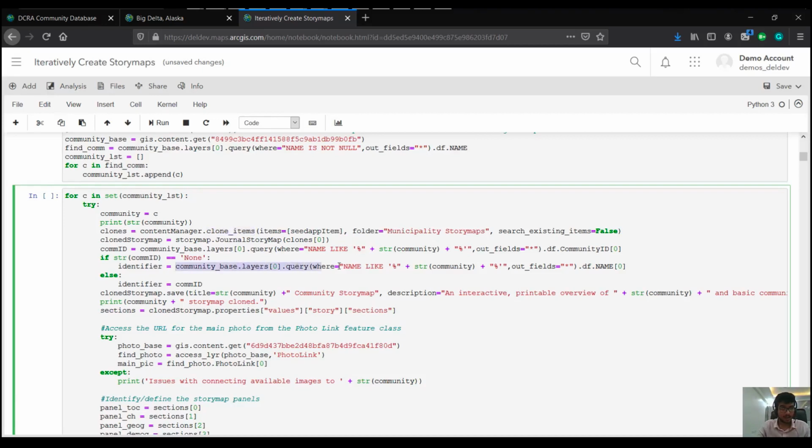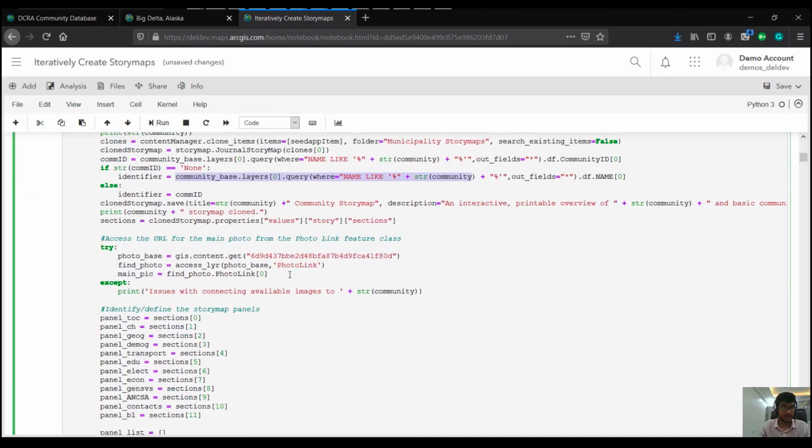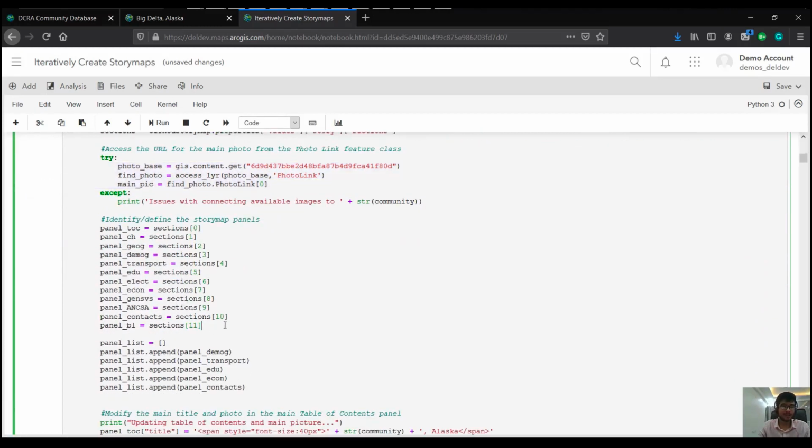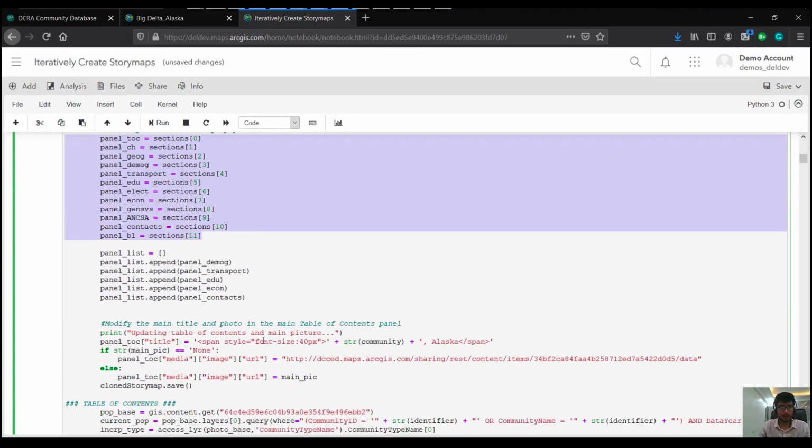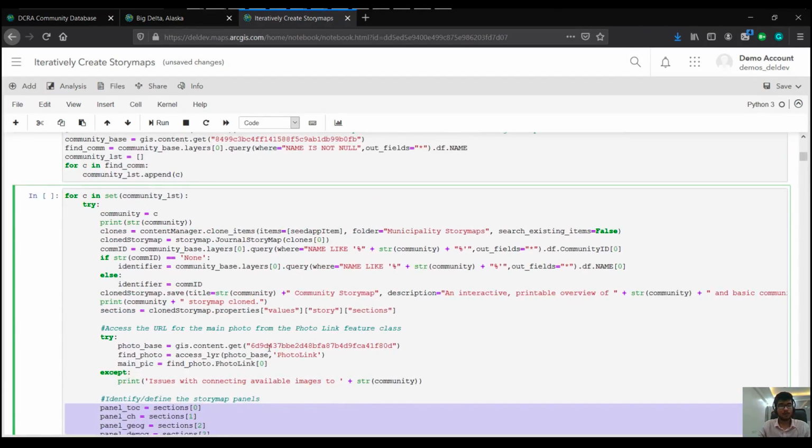Here they are setting the base map layers, setting the photo link which forms the context of the story map, and finally setting the table of contents. Once this is done, repeating this for the next 346 communities is just a simple Python for loop. Here is how you can use the story maps module to regularly update your story maps.